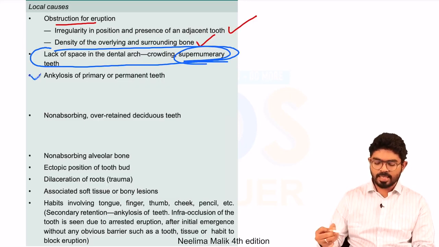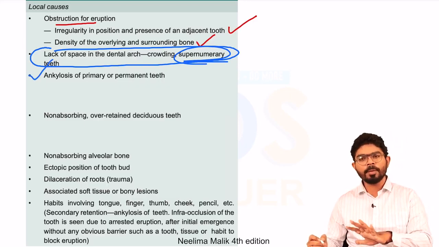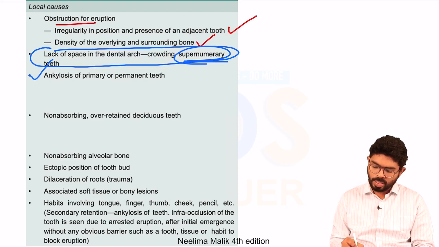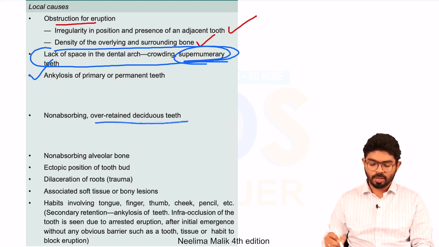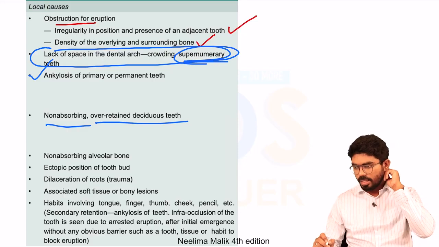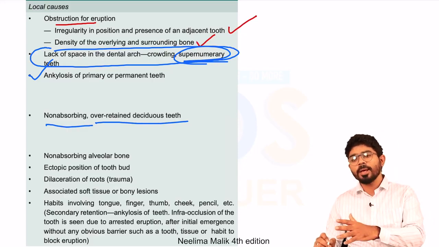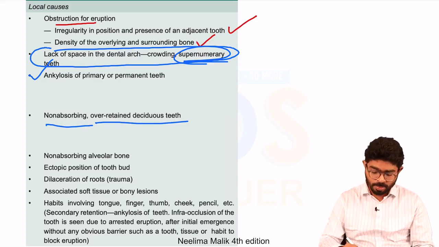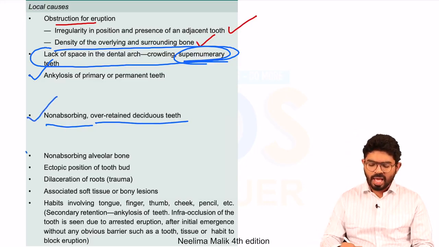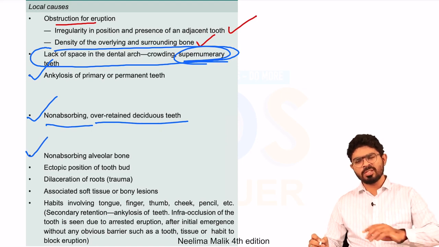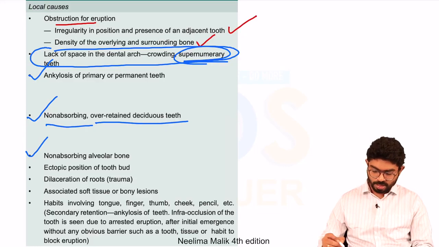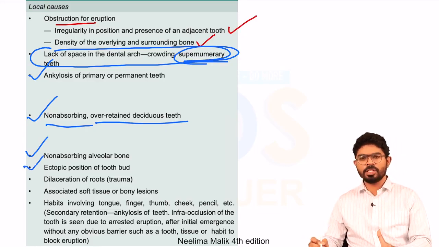And of course, we have discussed ankylosis of either primary teeth or permanent teeth. They get impacted; they don't come out. Over-retained deciduous teeth, or non-resorbed deciduous teeth, still stay, so the permanent tooth present below the deciduous is not going to come out. Your alveolar bone is very strong and is not able to resorb, so there is no space for eruption of the permanents. Or sometimes it can be an ectopic position of the tooth bud.